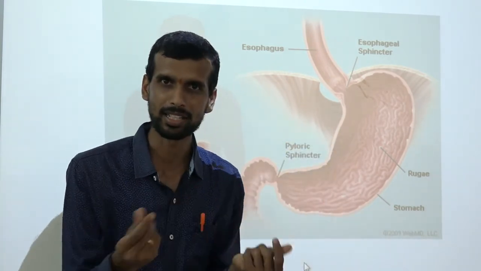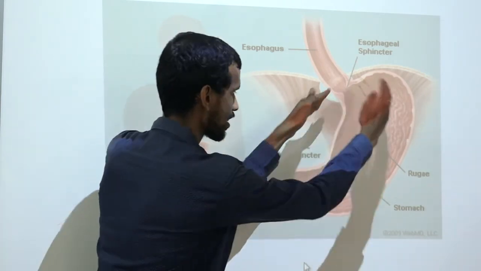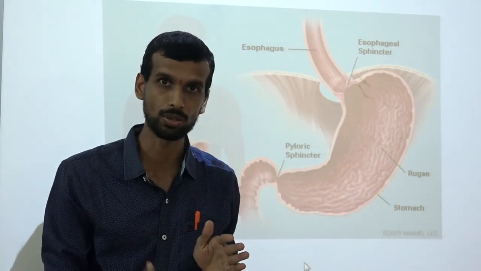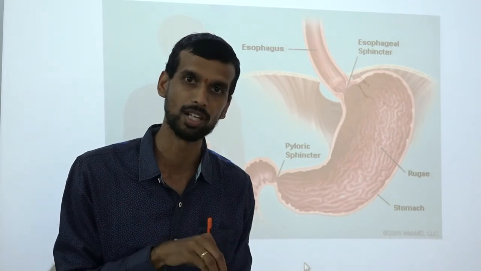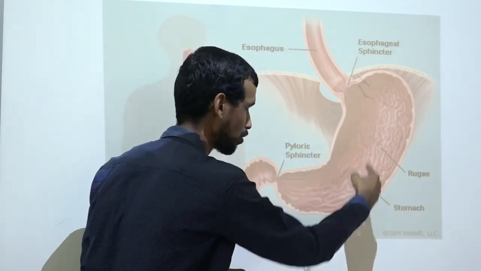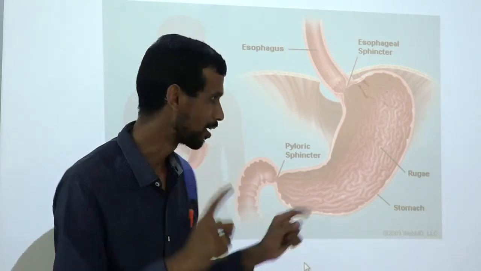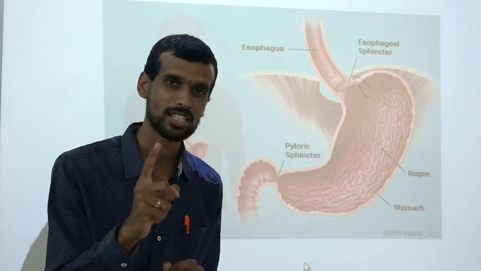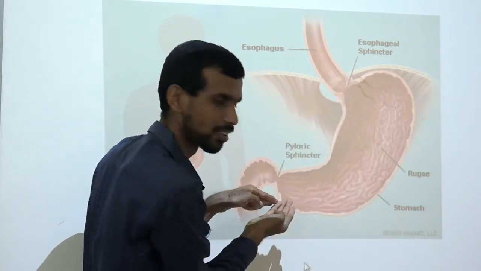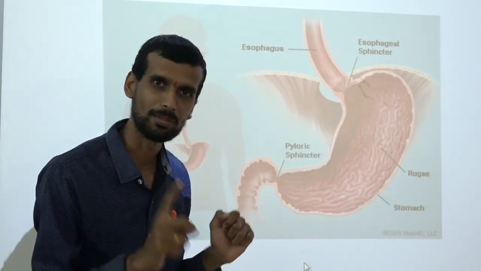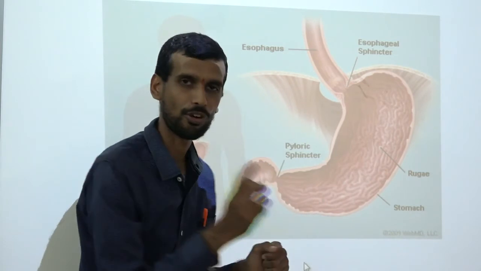Mucus is a slimy material like glue, and it covers the stomach. Now the question I am asking you: if HCl falls on your skin, it will burn, but the same HCl is secreted in your stomach. So why is your stomach not burning? The answer is the stomach is also secreting mucus, and that mucus covers the stomach and protects the inner lining of the stomach from HCl.